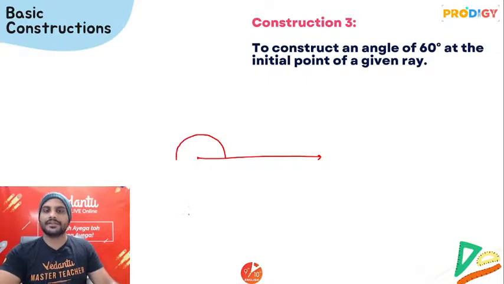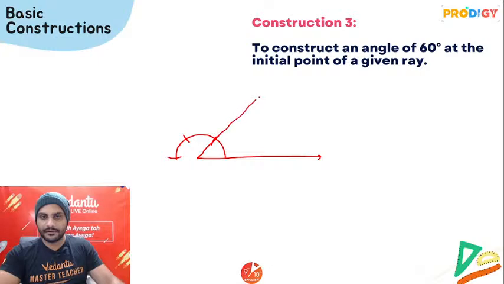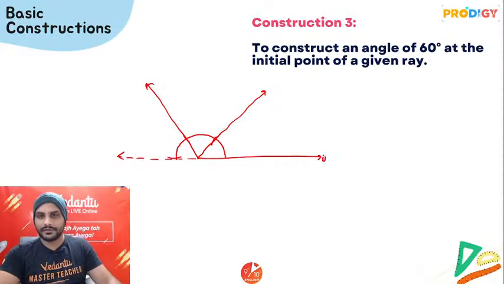Okay, this is one semicircle we have drawn. As you all know, the first angle gives you 60 degrees, the second one gives you 120 degree, the third one gives you 180 degree. So this is 0 degree, here you got 60 degree, here you got 120 degree, here you got 180 degree.